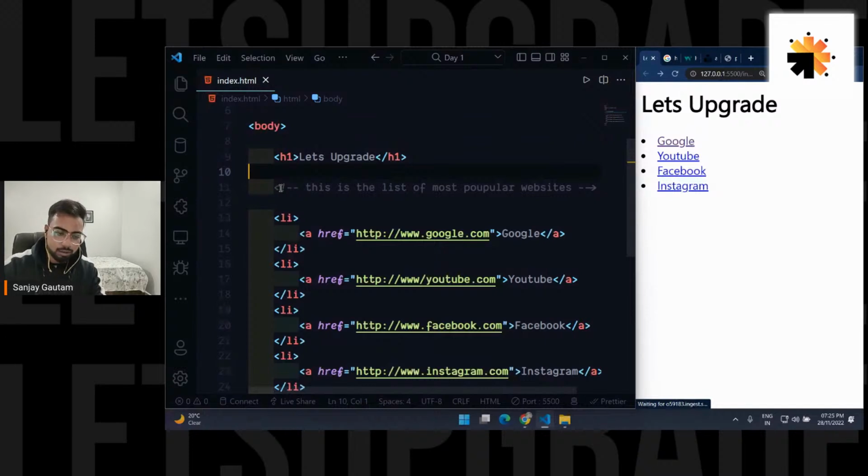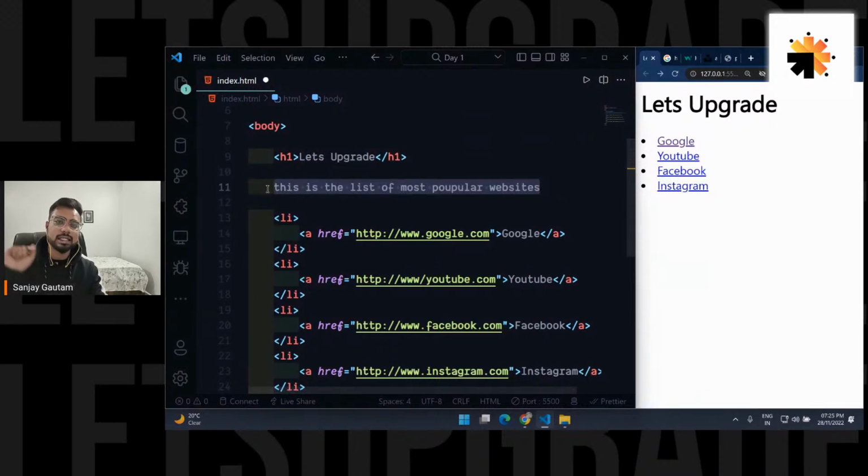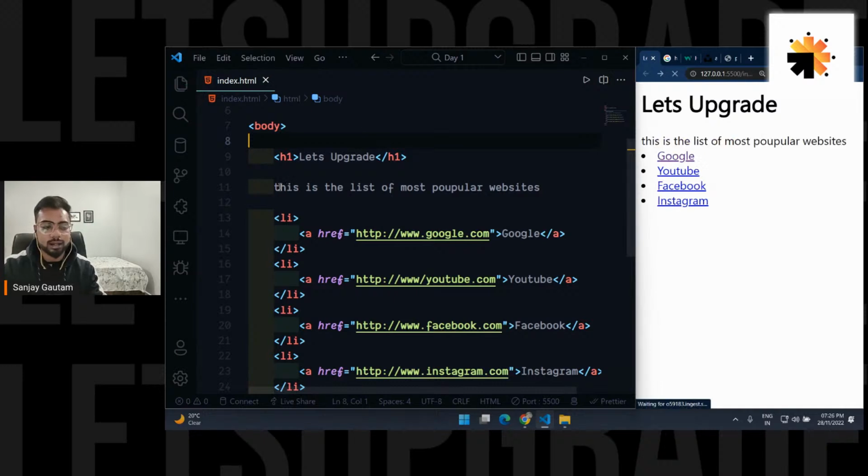Just select the piece of code which you want to comment and then press Control and backslash. Okay, it's going to mark the comment for you. So everybody use this hack. Nobody writes this again and again. Just wrap the piece of code that you want to mark as a comment and press Control and backslash. So this is how you can mark the comment.